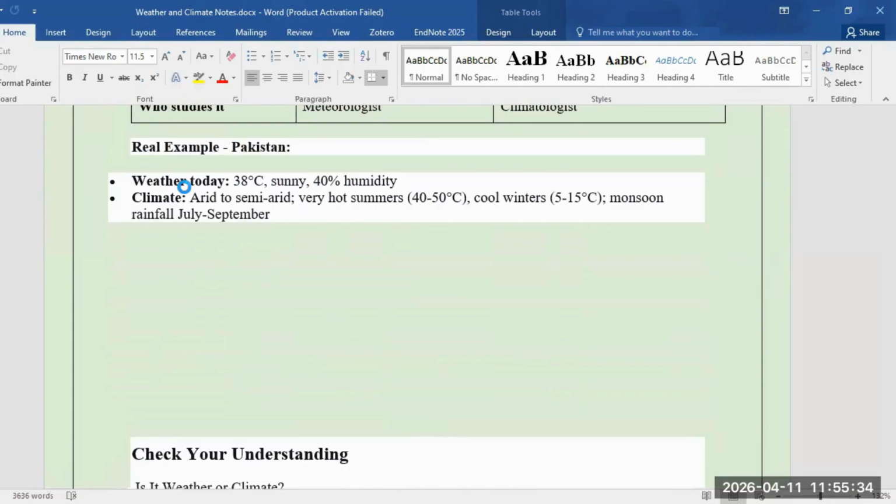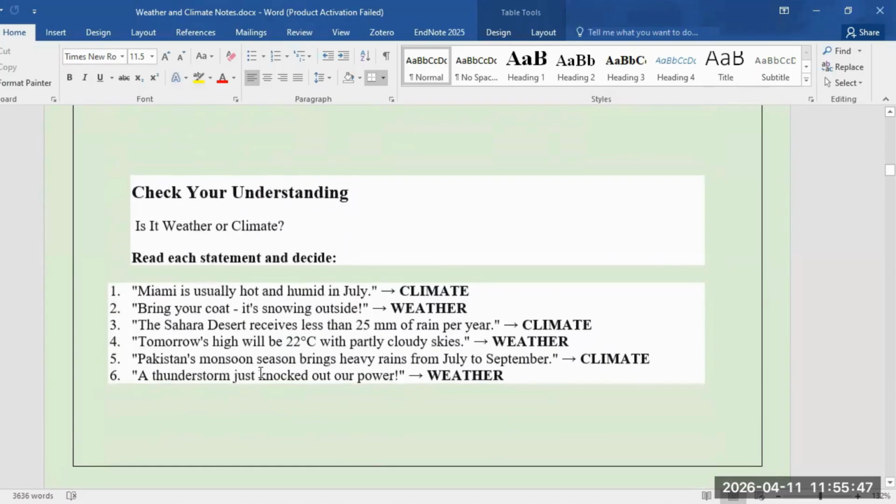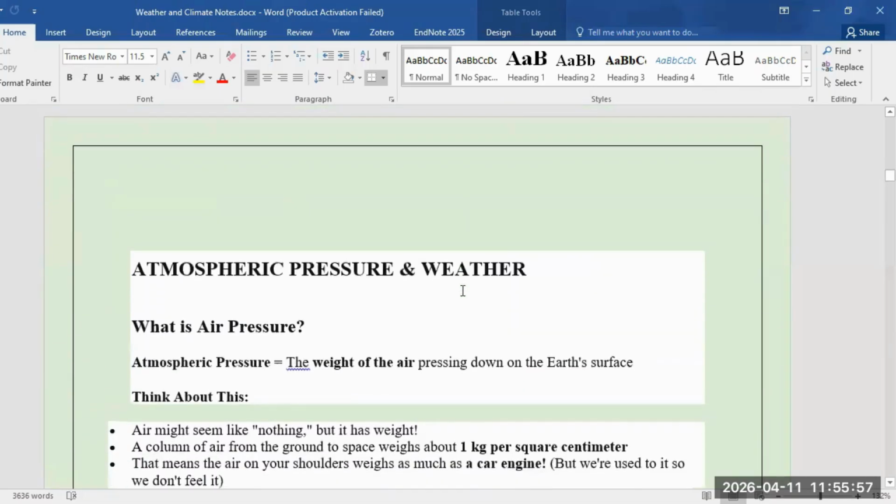But the climate we have is arid to semi-arid. We have very hot summers, cool winters, and monsoon usually falls from July to September. That is something very predictable and we already know about it. So now there's a little activity that you can do because I will be sharing notes with you all. You can go through it and try to find out the answers. It will help you better understand the difference.